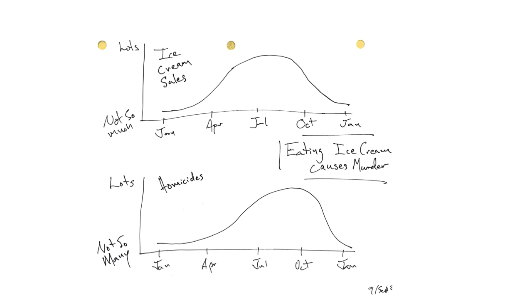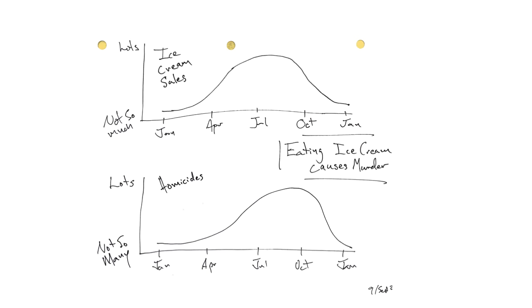As a former New Yorker, I can tell you that both of these are particularly true in the place that I call home. It's probably more of a phenomenon. Number of you who are from the Chicago environs would probably recognize this as true. And from this, we might conclude that, in fact, eating ice cream causes murder.